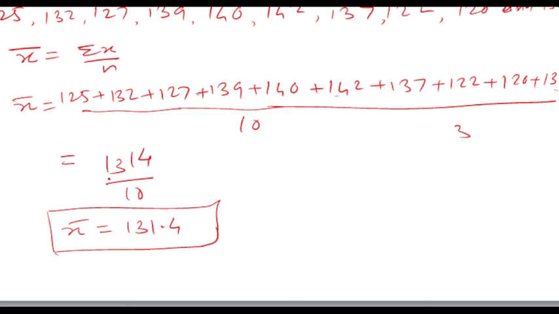summation x upon n. Summation x is 1314 divided by 10. Therefore, x bar is 131.4. Student, this is a simple technique to find the mean for given data.